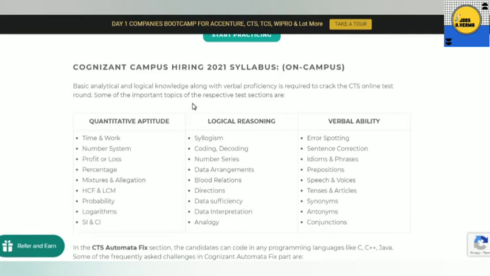From logical reasoning you need to focus on syllogism, coding-decoding, number series, data arrangements, blood relations, directions, data sufficiency, data interpretation and analogy. From verbal ability, the chapters to follow are error spotting, sentence correction, idioms and phrases, prepositions, speech and voices, tenses and articles, synonyms, antonyms and conjunctions.